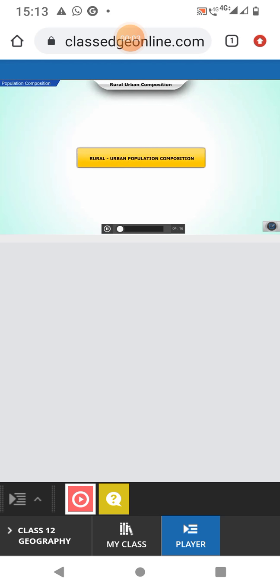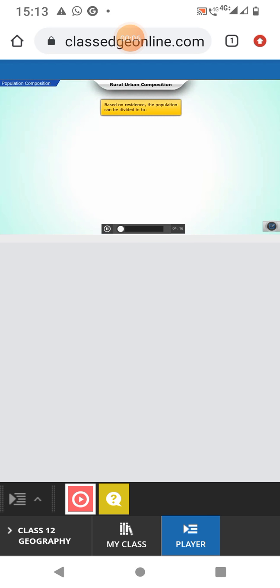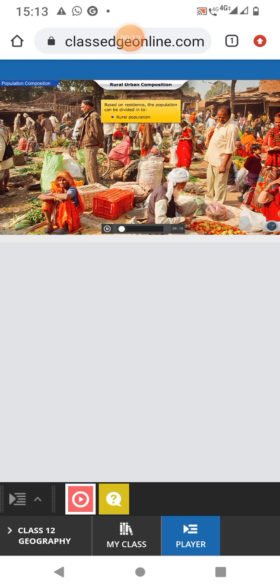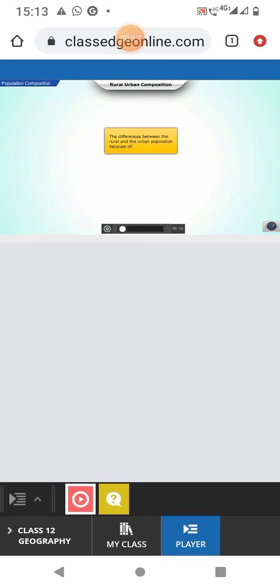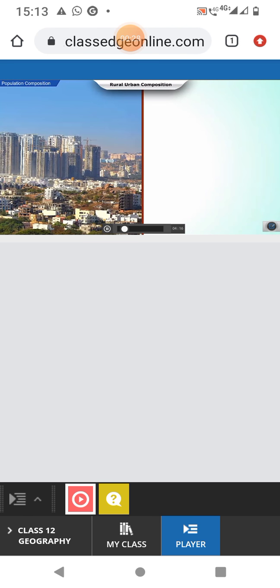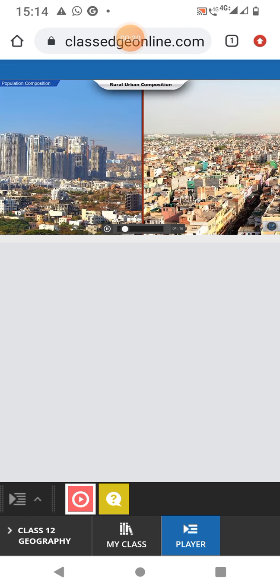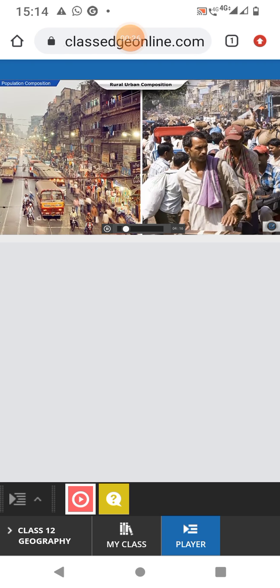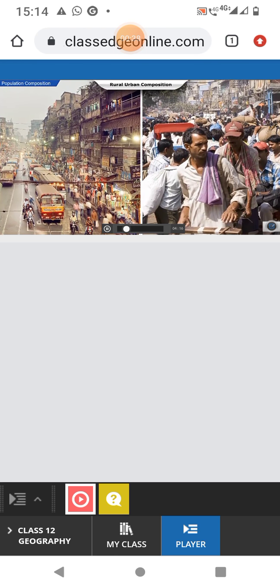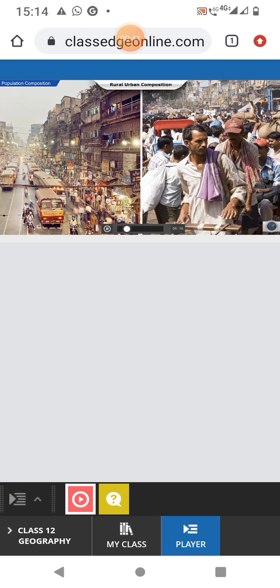Urban population composition. Based on residence, the population can be divided into two categories: A. Rural population. B. Urban population. There is a necessity to differentiate between the rural and the urban population because of their lifestyle, livelihood, and social condition. There is a lopsided development between the urban and the rural areas, as the density of the population and age-sex occupational structure varies across these two regions.